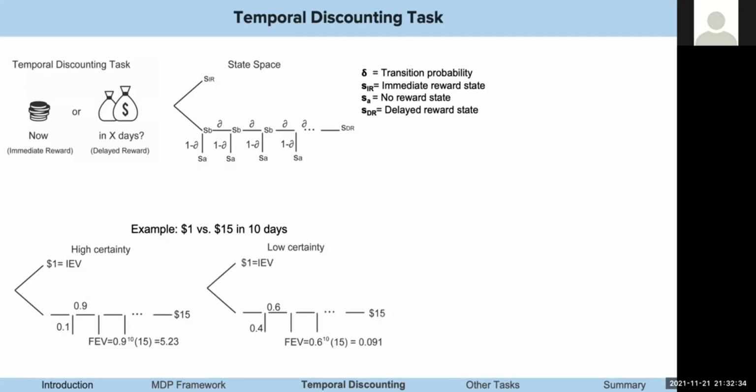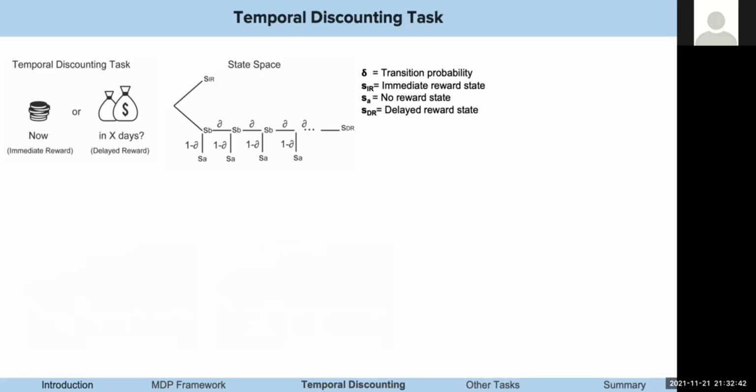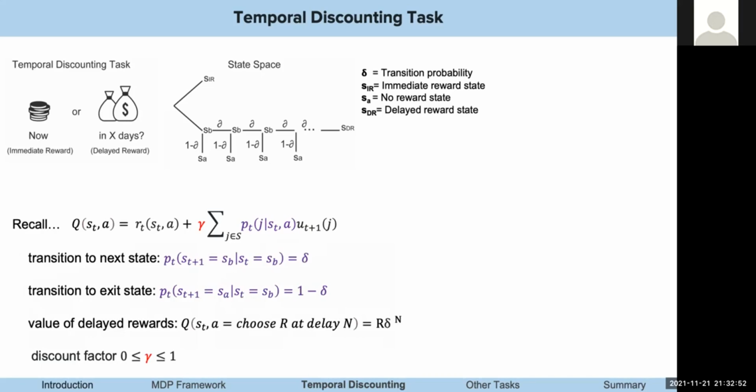However, in a low certainty environment, where it's highly likely that the future reward will never come, the best action is actually to take the immediate reward. Recall the main action value equation and the discount factor. If the transition probability is very low, that means the possibility of no reward is very high. And if the discount factor is very high, then the future reward will be taken more often.